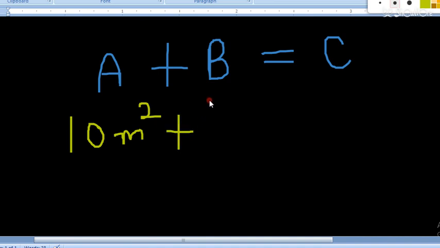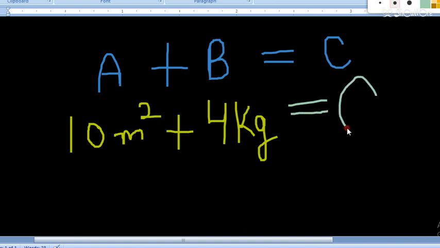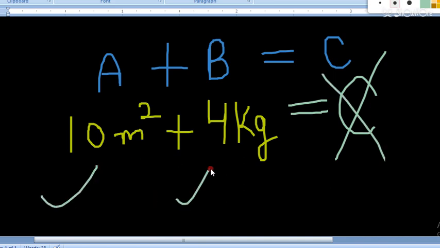So let's suppose B is the physical quantity which has mass, so its value is 4 kg. So 10 meters square cannot be added to 4 kg, and this will also not give another physical quantity C. So C is not possible here because addition of these two is not possible, 10 meters square plus 4 kg. So that means we can add only those physical quantities which have same dimensions.